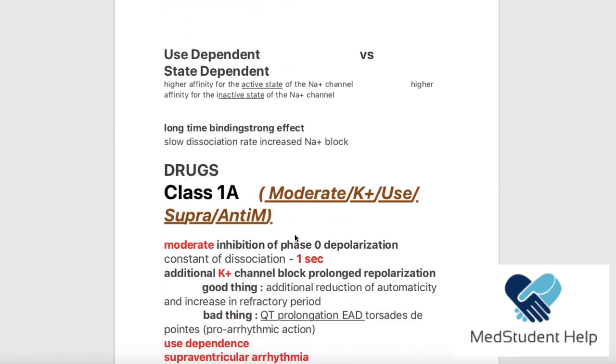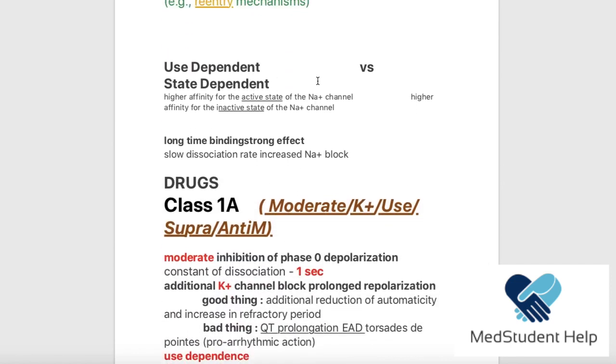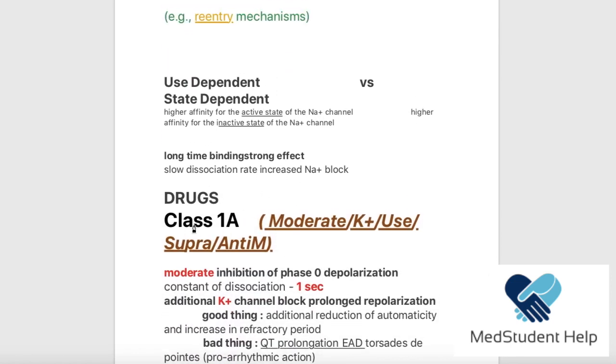Okay, now before going into details of what drugs we have in this category, I want you to know what use-dependent drugs mean and what state-dependent drugs mean. Now, use-dependent: these are the drugs that have higher affinity for the active state of the sodium channels.